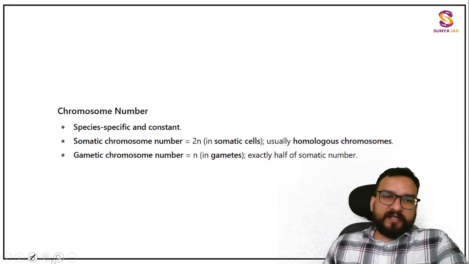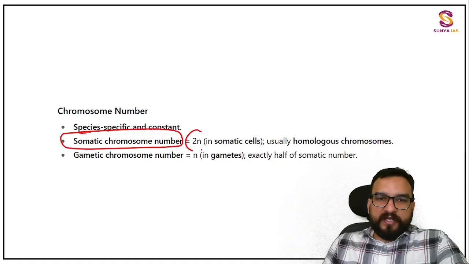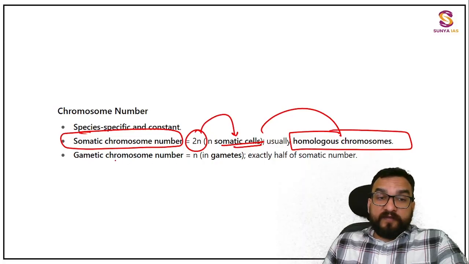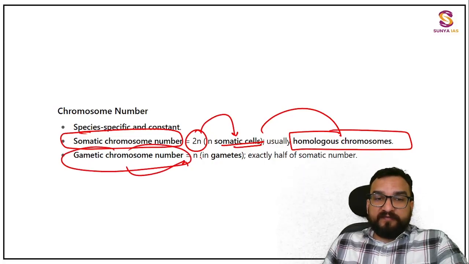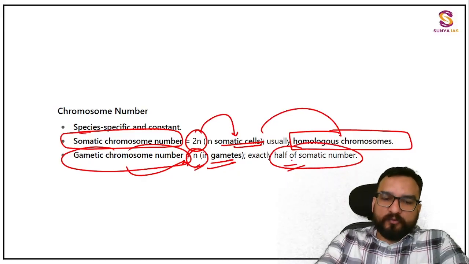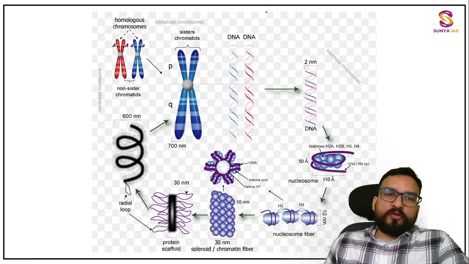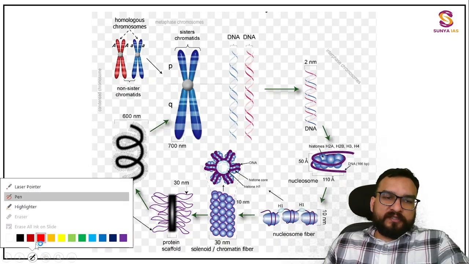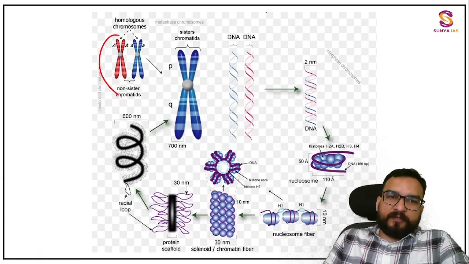So see this over here, that in the somatic chromosome number we have 2n, somatic cells, usually homologous chromosomes. Whereas in gametic chromosome number we have only n, half of it. How does it come to be half? I'll be telling you. Exactly half of the somatic number, I'll be telling you later on, guys. Right now you have understood the structure. Okay, you are here, don't look elsewhere, you are here right now.